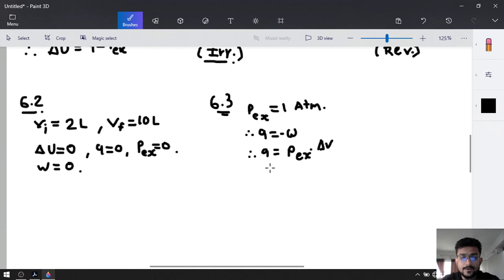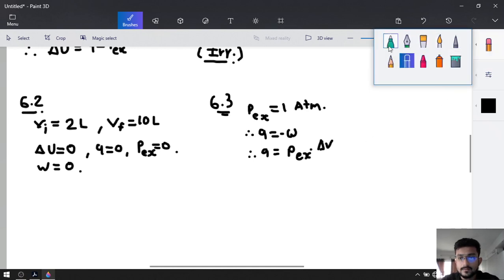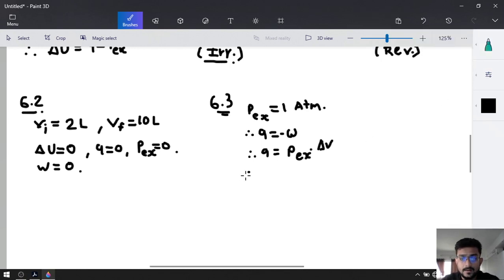Now put down the values. Simply, Q will be equal to external pressure, which is 1. Now delta V means Vf minus Vi, final minus initial, right?